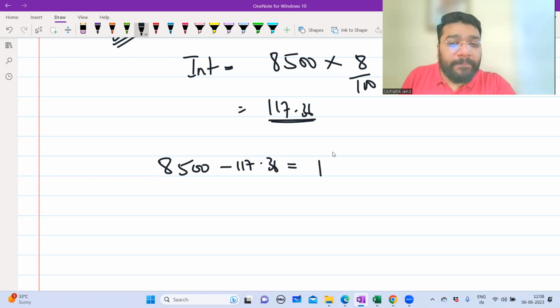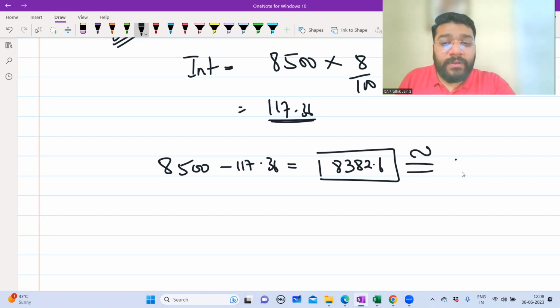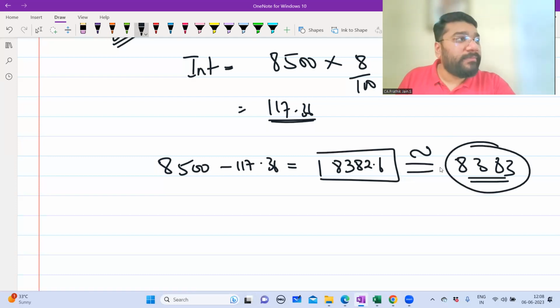How much money will he pay? 8,500 minus 117.36 is 8,382.64. Rounding off, 8,383. So 8,383 is the payment that he is making. Any problem with this?